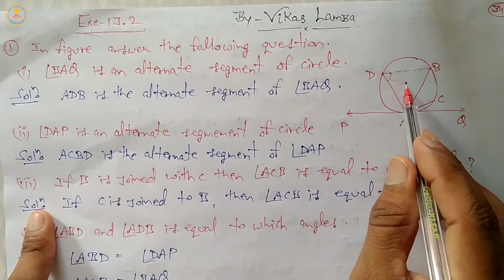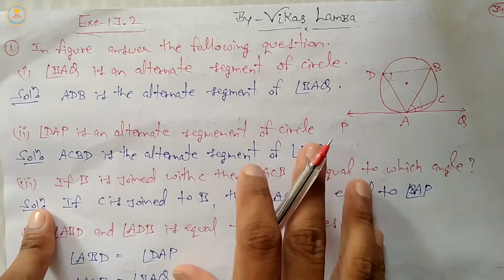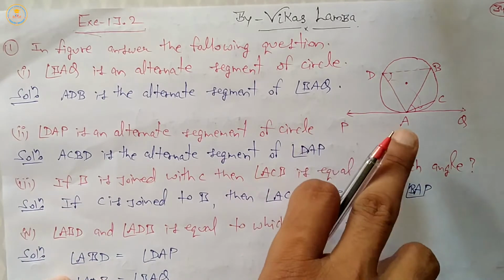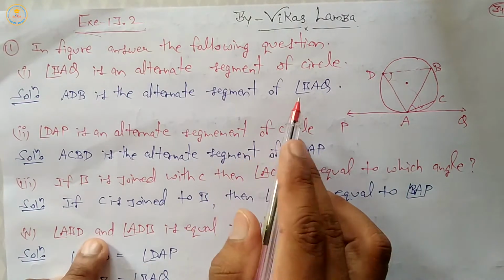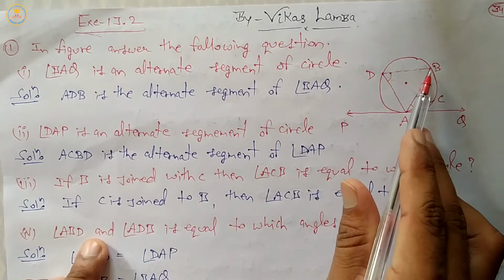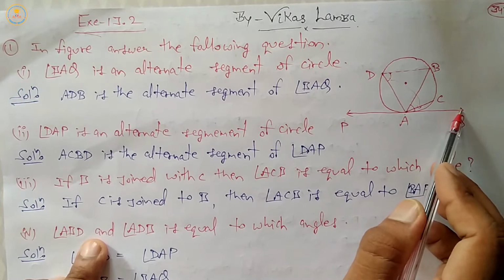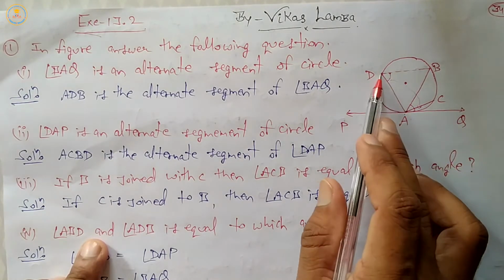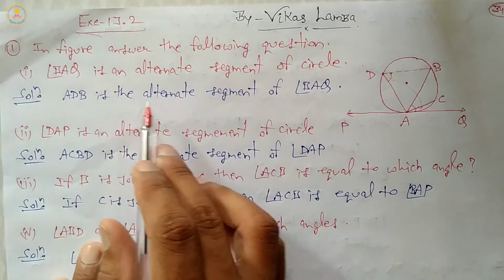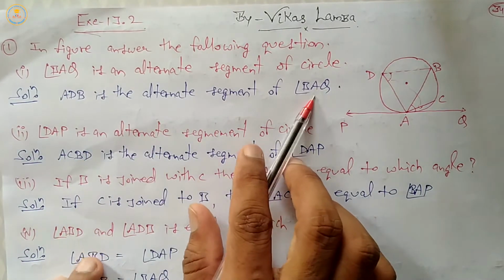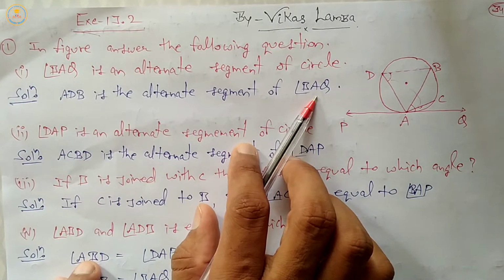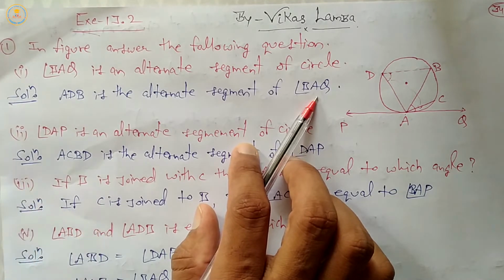It means the angle made on the same segment. It is clear from the figure that angle BAQ equals angle ADB, which is in the alternate segment of BAQ. Okay, clear, this one is the answer.